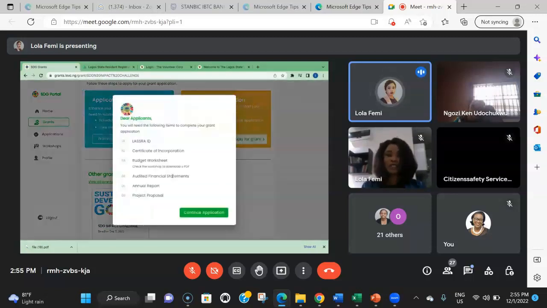I'm going to continue. Because the budget worksheet is in PDF format, if you need the sheet, I would drop a link in the in-call messages so that everyone can have access to it. So you can just duplicate it. But again, it's just a template. It's a framework for you to follow if you don't have any. If you have your own, that's still fine.